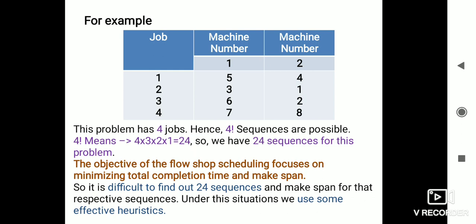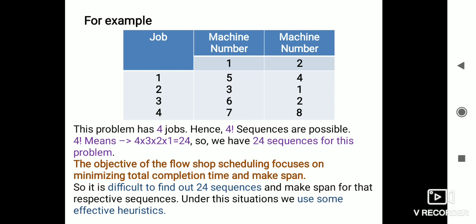The objective is to minimize the total completion time or make span. Among these 24 sequences, we have to find the one that minimizes the completion time and make span, and implement that particular sequence of jobs in the production process. But it is very difficult to evaluate all 24 sequences.